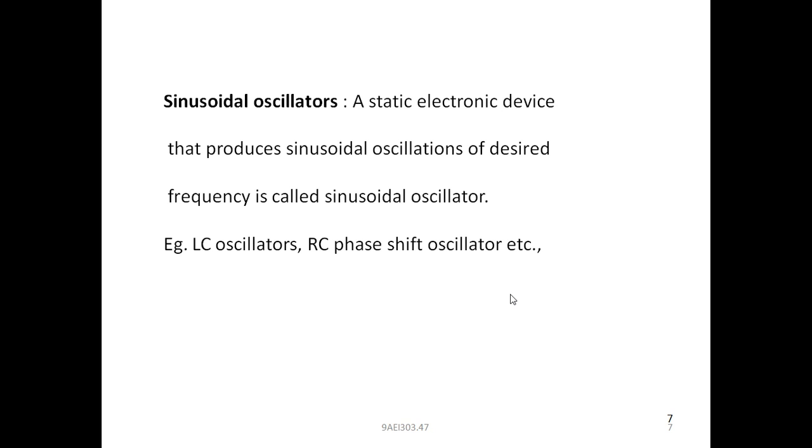Examples for this are LC oscillators. L means inductor, C means capacitor. So the circuits which consist of LC may generate sinusoidal oscillations. Next, RC phase shift oscillators. The RC phase shift oscillator also generates sinusoidal oscillations with desired frequency, etc.